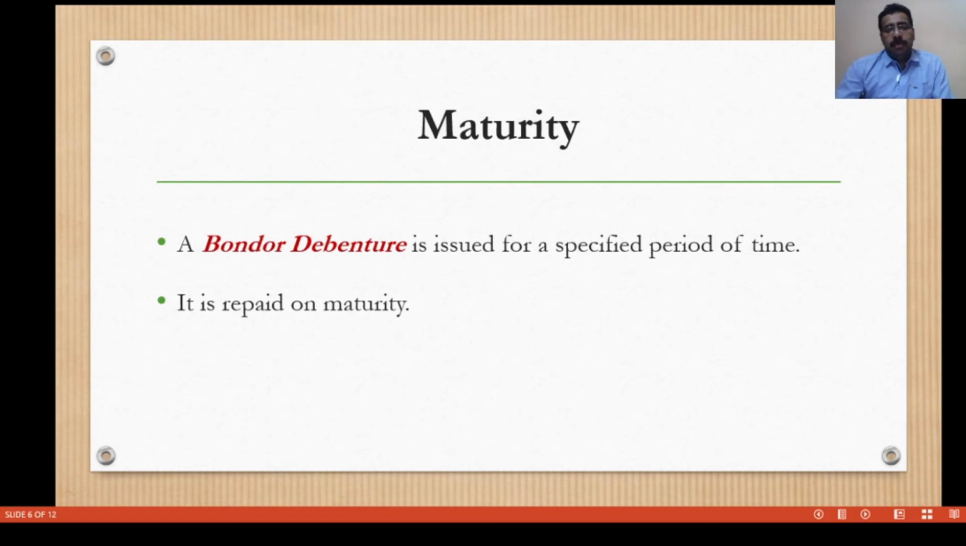Then we discuss what is the maturity of the bond. A bond or debenture is issued for a specified period of time. That means the maturity. It indicates the holding period of the bond.